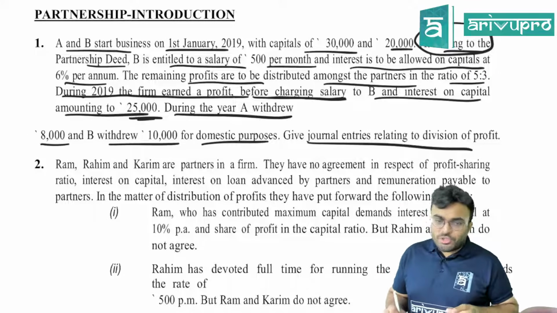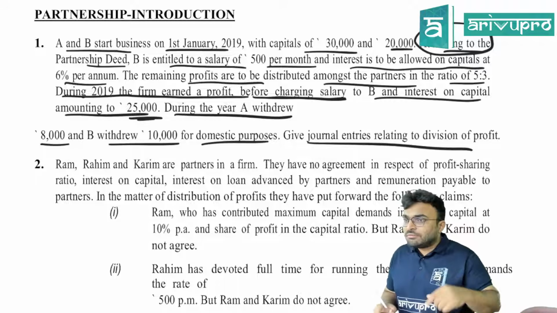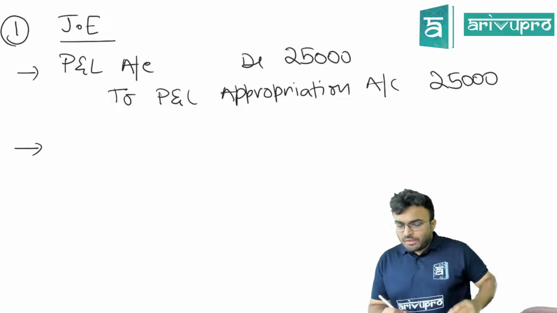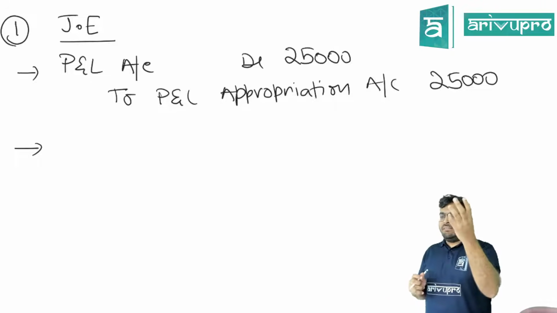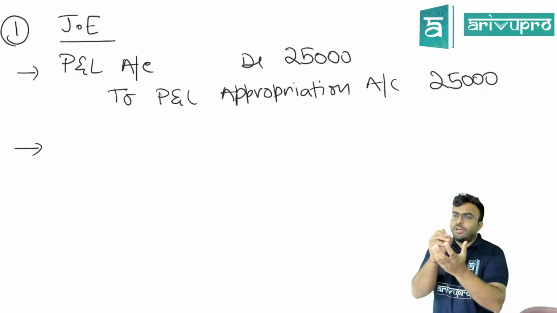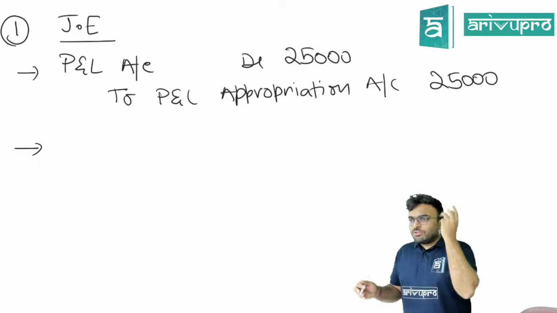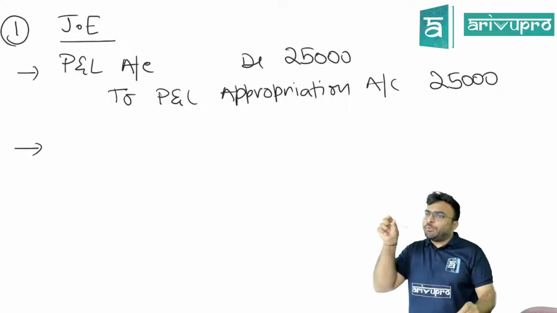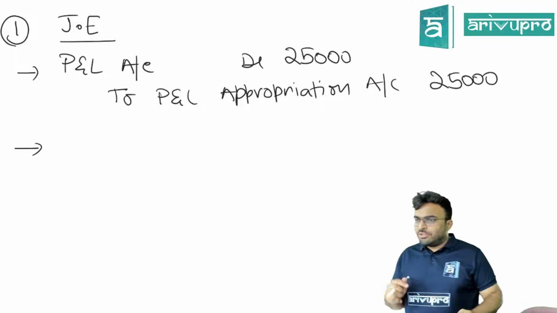Interest on drawings in this question, it is not there. Drawings is there. Because in P&L we got net profit, you write over the note net profit carried forward usually. So from P&L it is removed. So P&L account debited and it is put into P&L appropriation. So P&L appropriation credited. Understood?